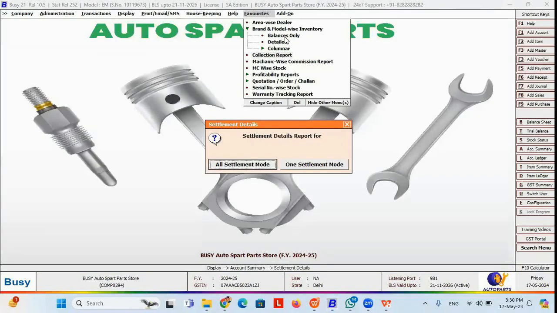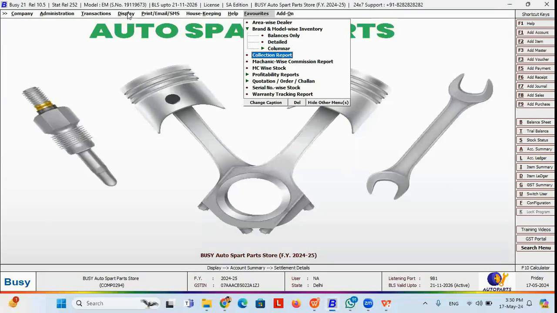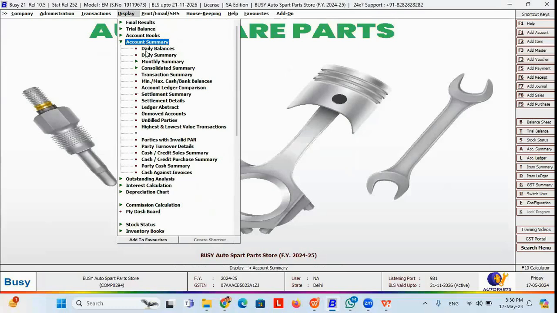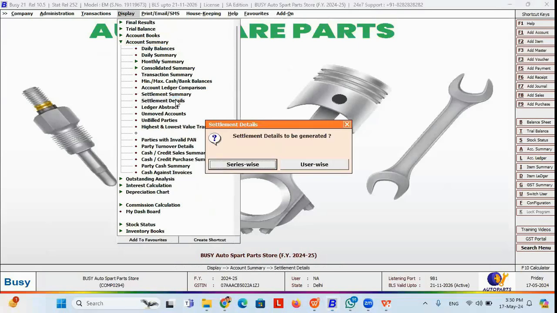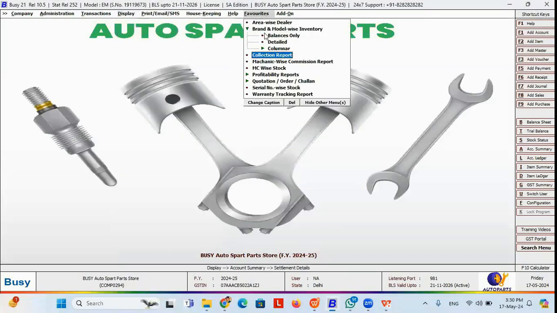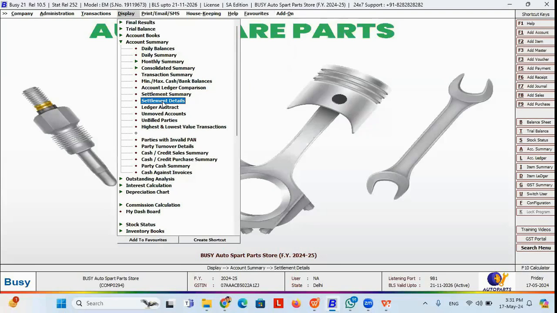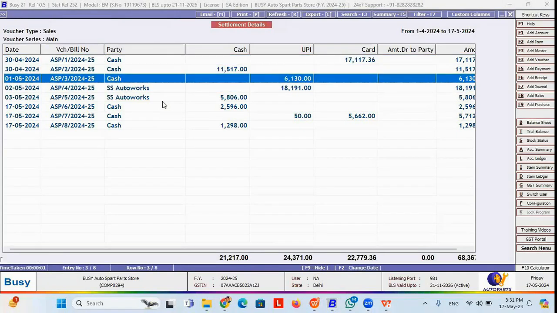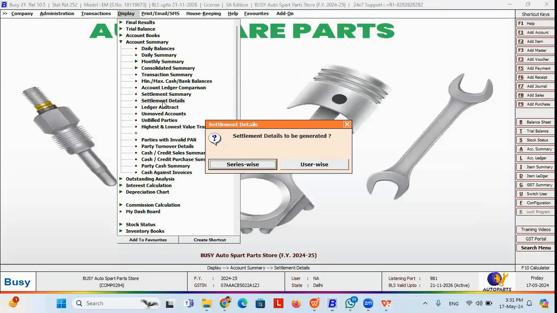So I've changed the caption name to collection report. This report comes under the display options. Under display option, you will find an account summary called settlement detail. I changed this caption name to collection report after clicking on the add to favorite button. So this settlement detail and this collection report are the same. You can get it from here, from the favorite, or you can get it from the display account summary settlement detail also. So these two reports are equal, and you can get it from the display screen or from the favorite screen.